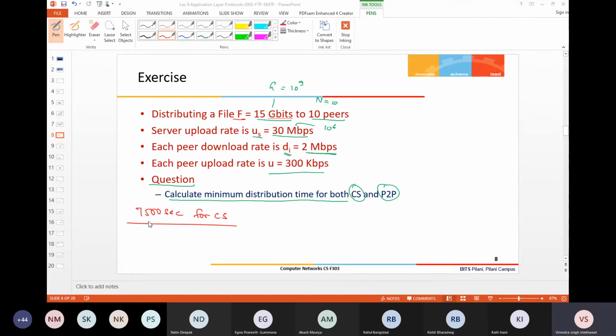For peer-to-peer, this number is not going to be the same. Is F by D minimum coming out to be the maximum? The 7,500 is coming from NF by US for the client-server. I don't think F by D minimum is the maximum here.